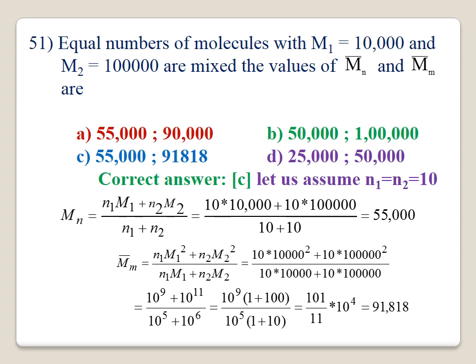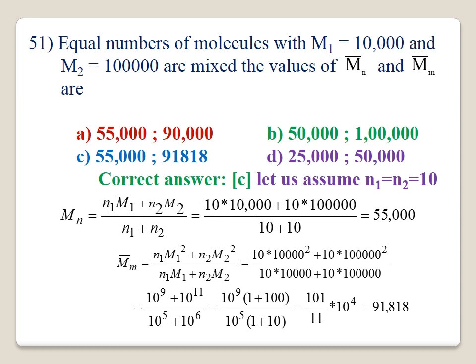Now we calculate the weight average molecular weight. The formula is N1 M1 square plus N2 M2 square divided by N1 M1 plus N2 M2, which equals 10 into 10,000 square plus 10 into 1 lakh square divided by 10 into 10,000 plus 10 into 1 lakh. The first term is 10 to the power of 9 and the second term is 10 to the power of 11, and the denominator is 10 to the power of 5 plus 10 to the power of 6.